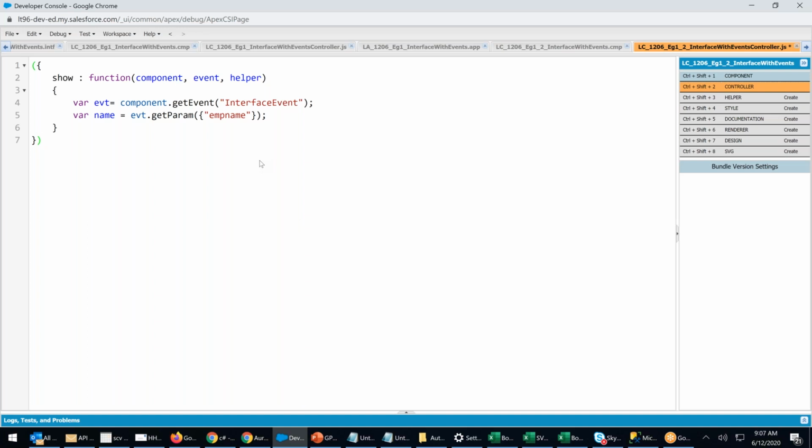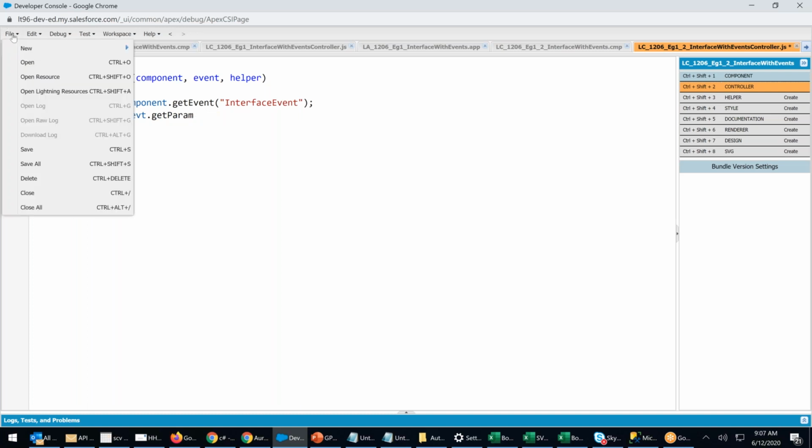And previously we used event.get param, but here it is just get param. You guys are forgetting. This is not right. This is event dot, right?